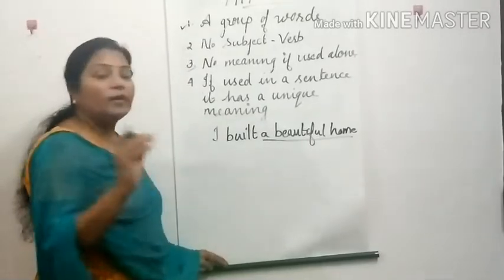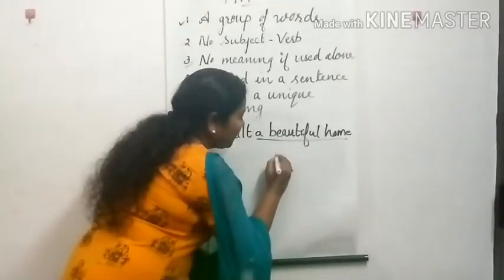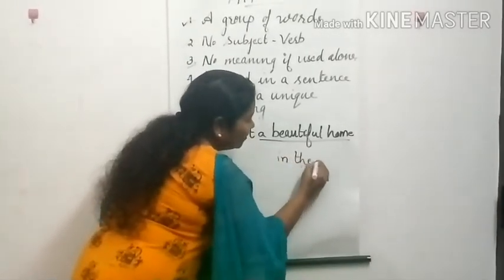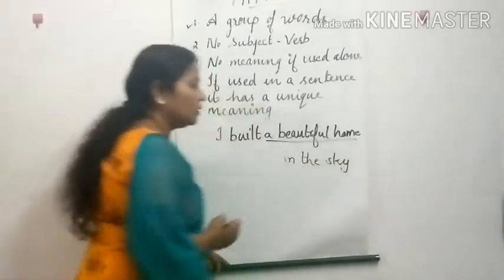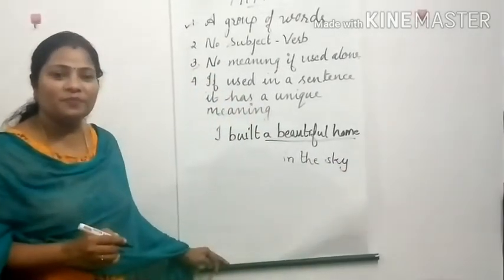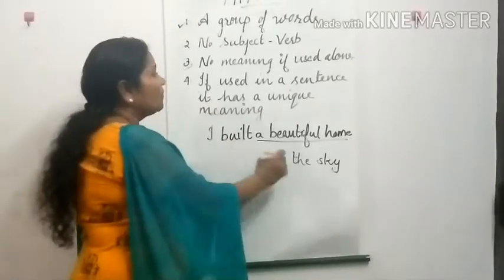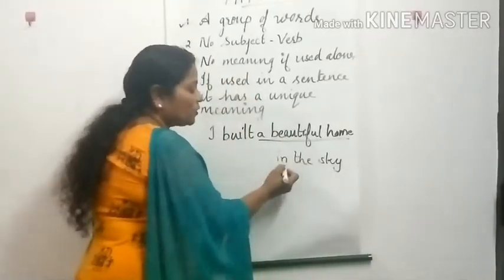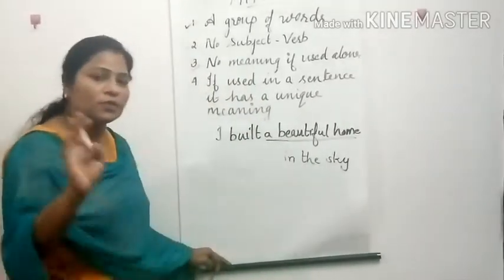Now let's try with another example. Suppose I write: in the sky. Now is this a phrase? Yes, it's a phrase because it's a group of words. 1, 2, 3, three words are there. So it's a group of words.